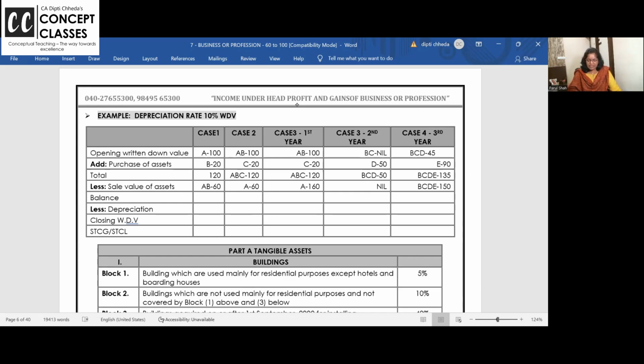What is this I am telling you? A machinery is there, B added, A and B are 120, A and B both sold. What is the balance? Nil. Depreciation nil, closing WDV nil. A and B both sold for 60. So 60 is short-term capital gain. A and B both were 120, but they were sold for 60. Sorry, loss.